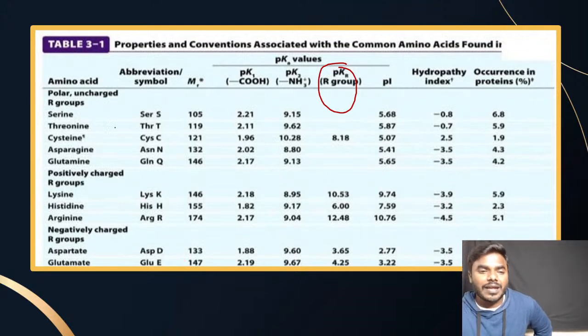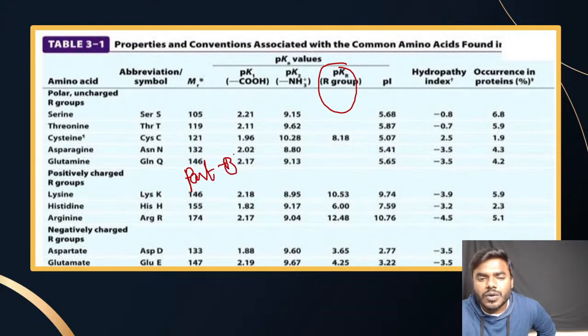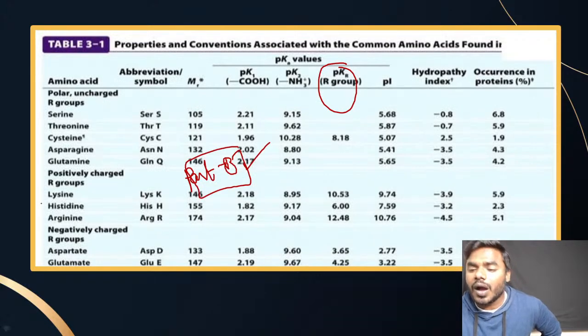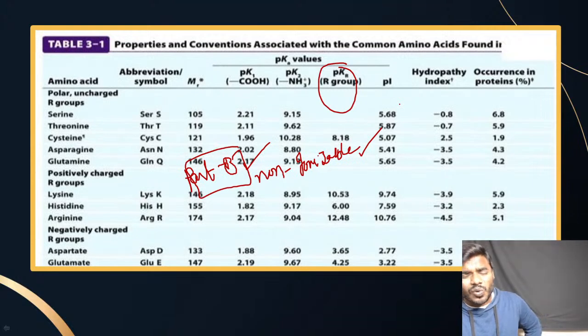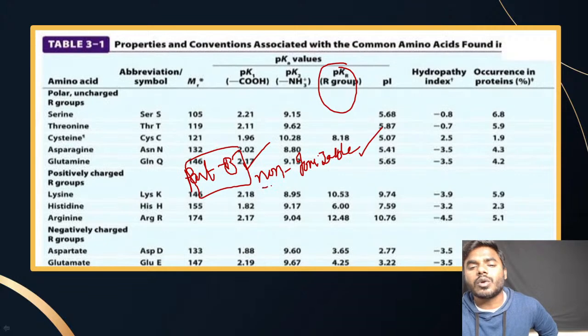Friends, you can get a part B question like this. What part B question will you get in the exam? All of the following amino acid R groups are non-ionizable except.